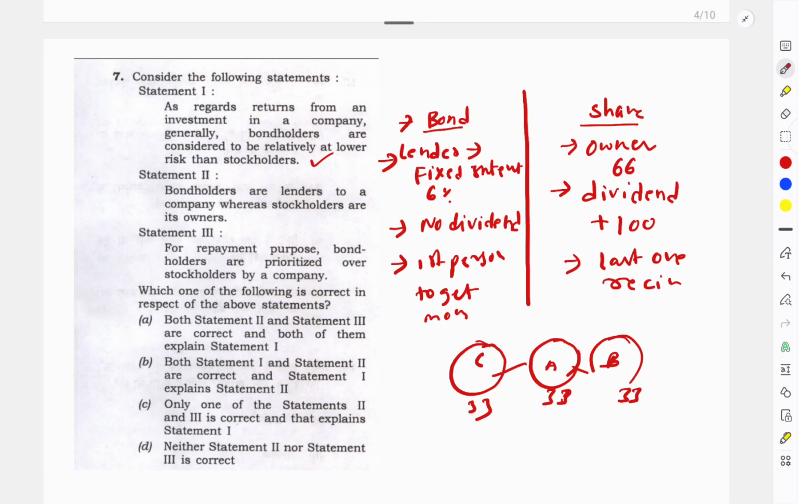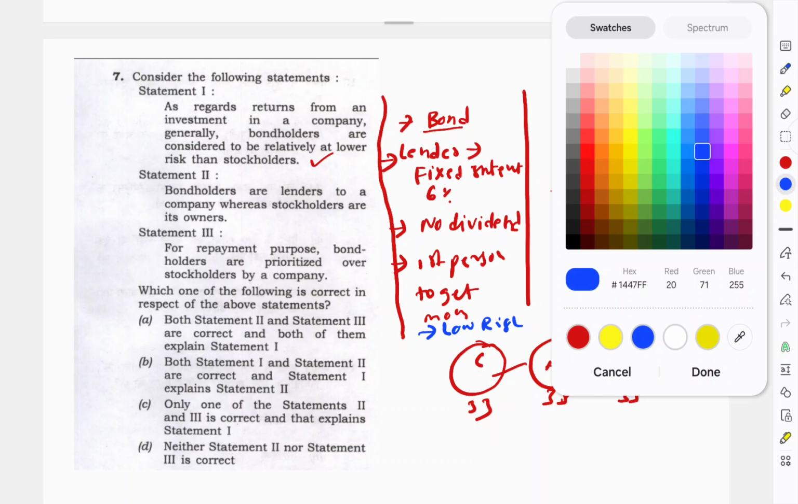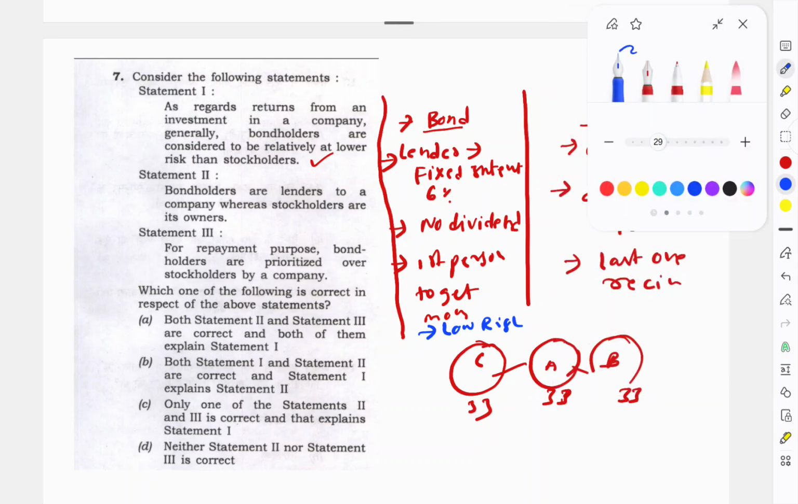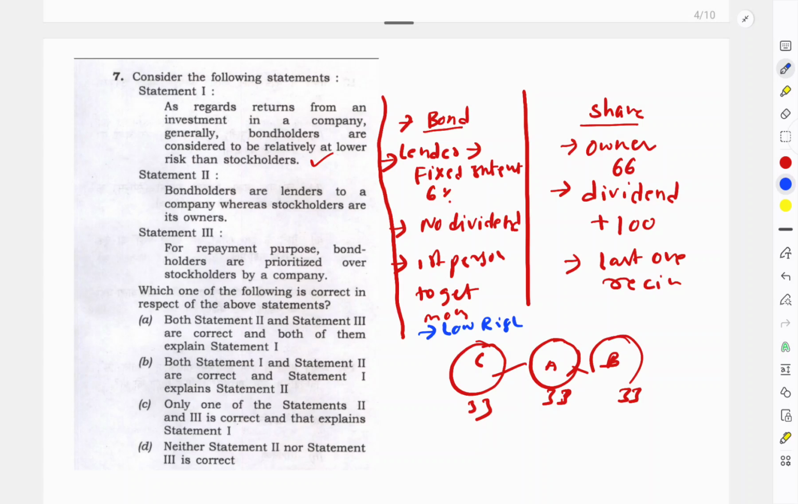So here the risk is less in a bond because you are going to get fixed interest, low risk, and here is high risk because you are the last one to get paid. Whenever you are getting your profit, shareholders enjoy the profits. So this is the concept. Actually bondholders are nothing but lenders, shareholders are actually owners. They will be dealing with the day-to-day administration of the company.